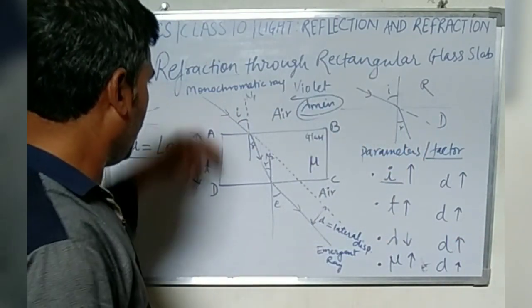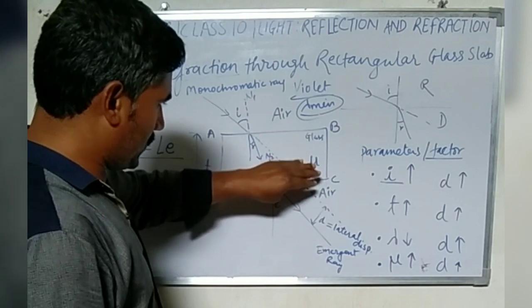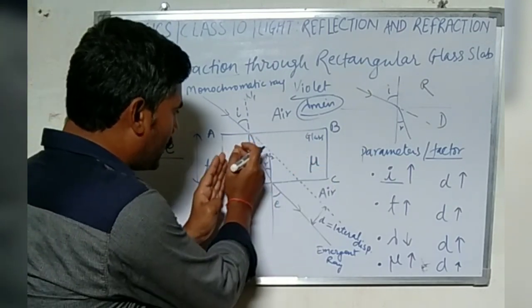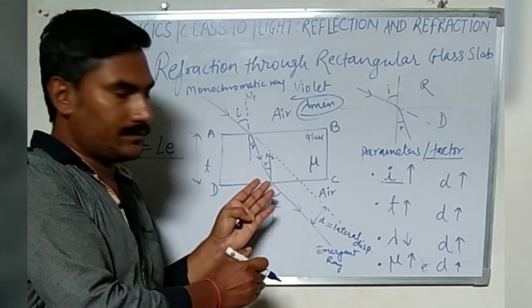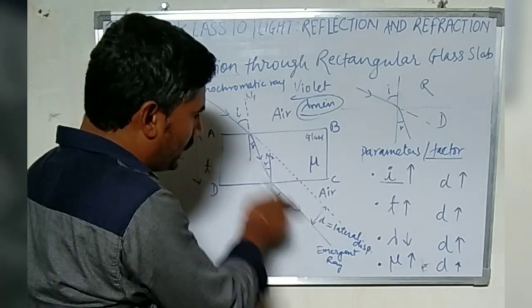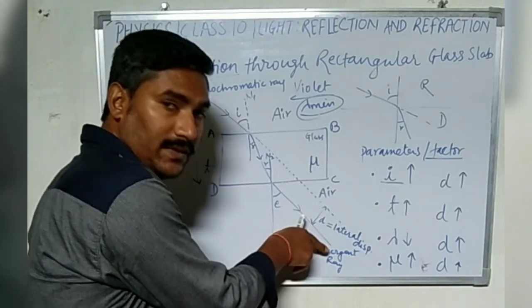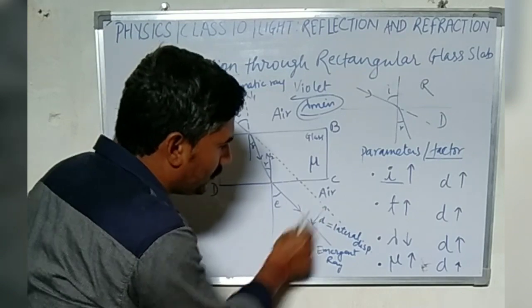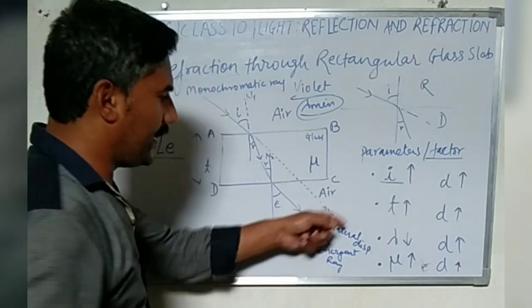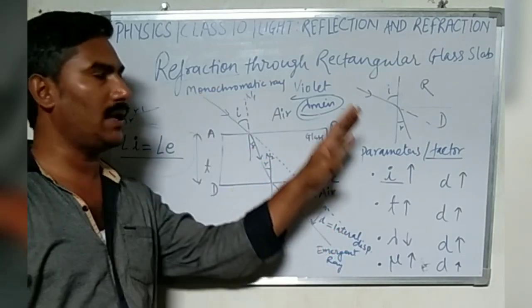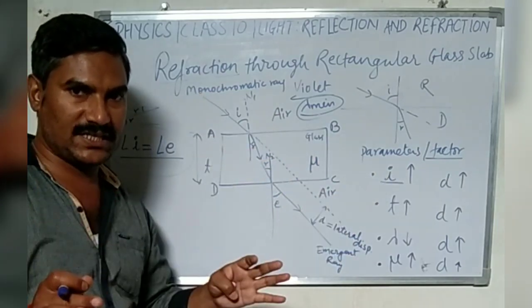Why is it so? If this refractive index is greater, it means it bends towards the normal more than earlier. So when it is emerging out of the glass slab, it will be somewhere here, and due to this there will be greater lateral displacement. So this is all about the rectangular glass slab. We will discuss the